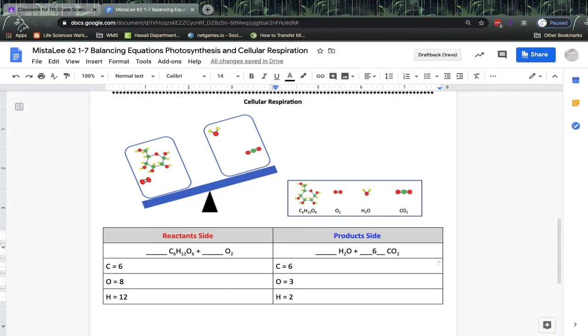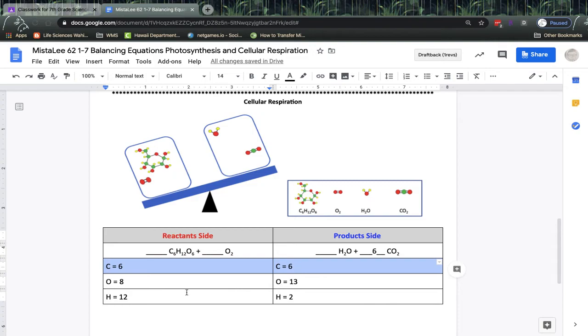And so if we have 6 carbon dioxides, then that gives us 6 carbon atoms. But that also changes the number of oxygen, because now we have 6 carbon dioxides, and 6 times 2 is 12. But don't forget that water still gives us an oxygen here. So 12 plus 1 gives us 13. All right, so it looks like our carbons are balanced. Next, once again, let's skip oxygen for now.